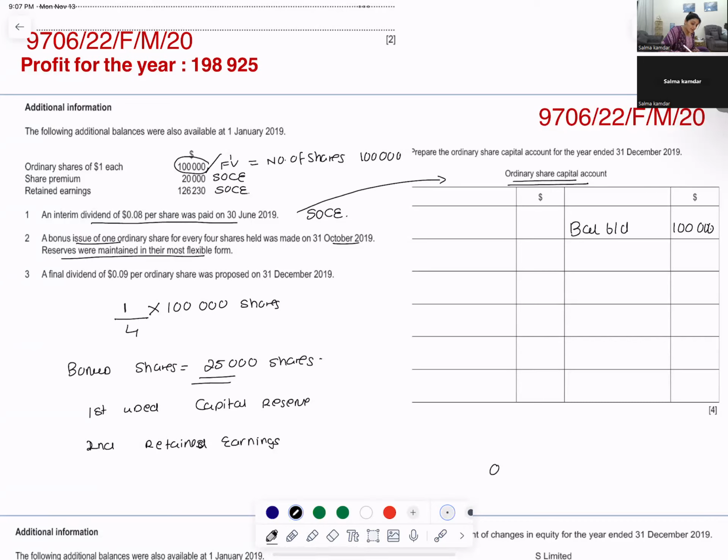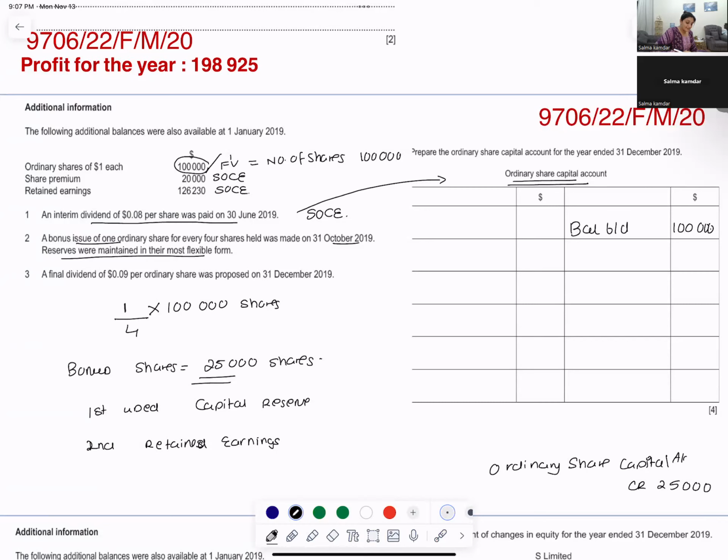So my ordinary share capital account would be credited. By how much will it be credited? It will be credited by 25,000. Capital is credit. That means if I'm increasing my capital, I have to credit the capital account.